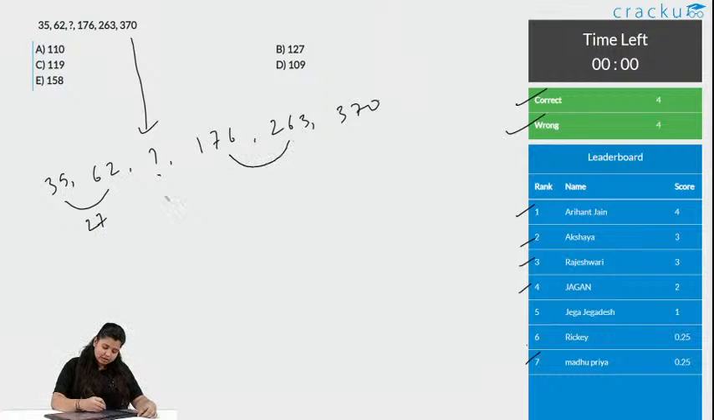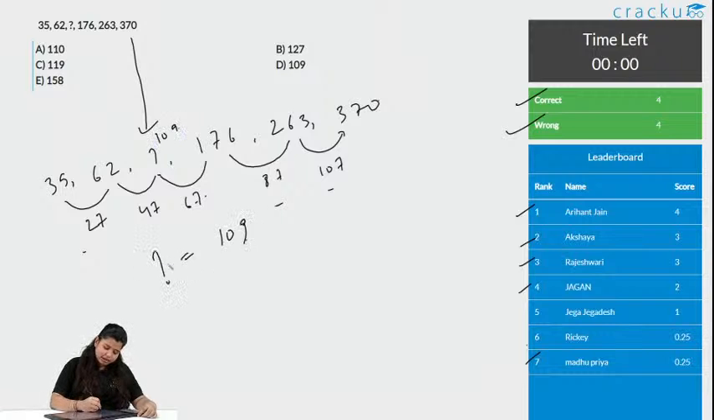This is 87 and this is 107. So, by this you know it is increasing by 20. So, what will this be? This will be 47 and this will be 67. So, when you add 47 to this, what you get is 109. So, the question mark will be replaced with 109. So, option D is the correct answer.